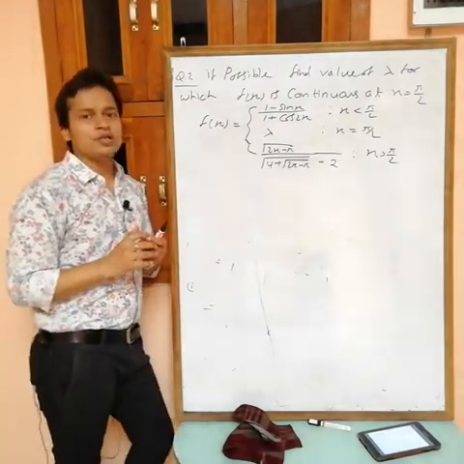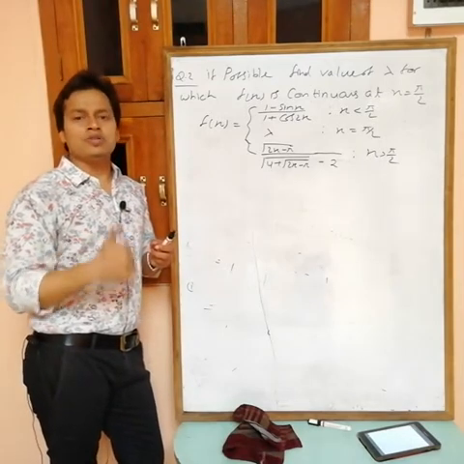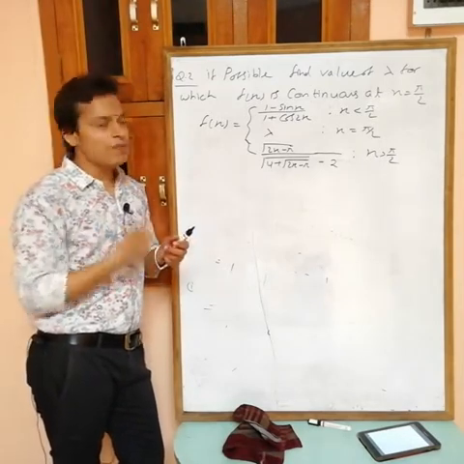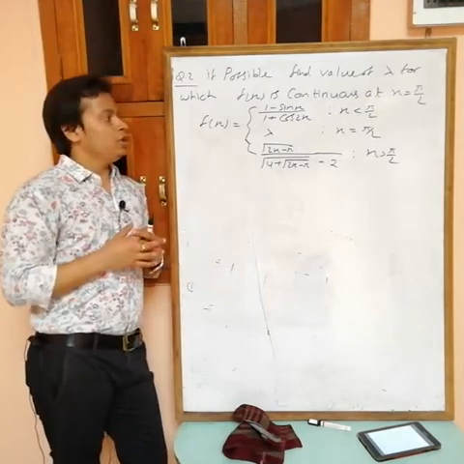Now we know the condition to be continuous at x equals a. That is simple: LHL equals RHL equals f(a). Here a is pi by 2. It means LHL equals RHL equals f(pi by 2).